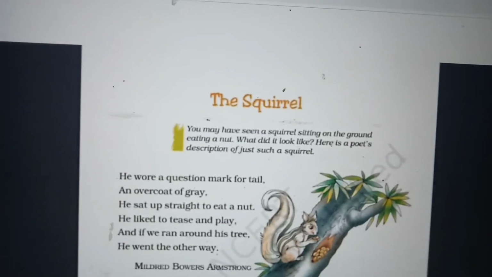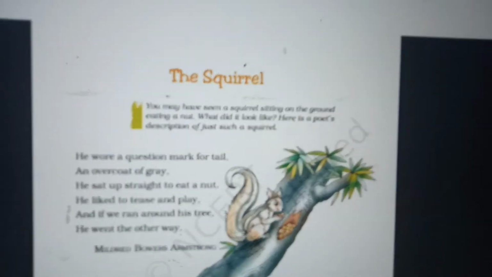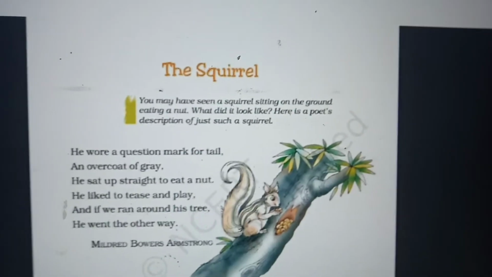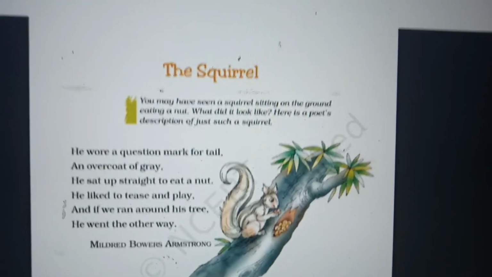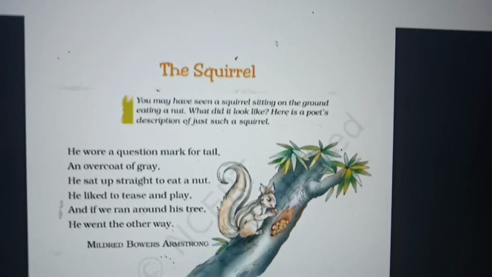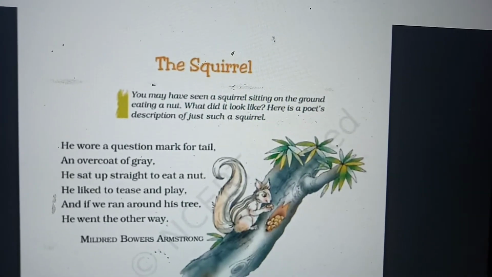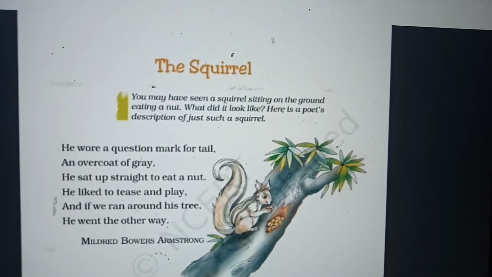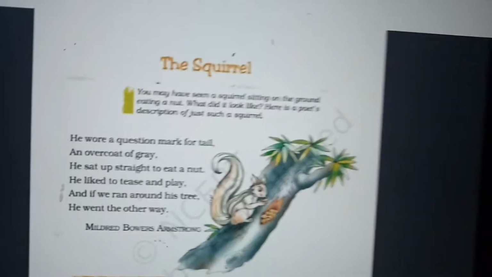Next is the squirrel poem. You all have seen a squirrel sitting on the ground and eating a nut. What did it look like? Here's a poet's description of such a squirrel. Squirrel is sitting. He wore a question mark for a tail, an overcoat of grey. He sat up straight to eat a nut. He liked to tease and play. And if he ran outside his tree, he went the other way.